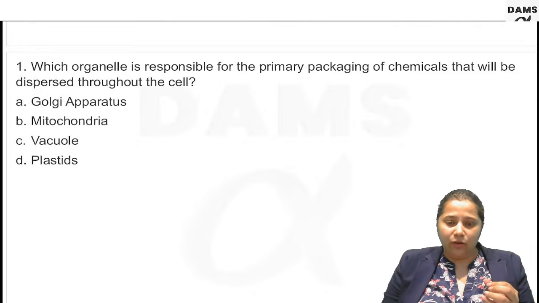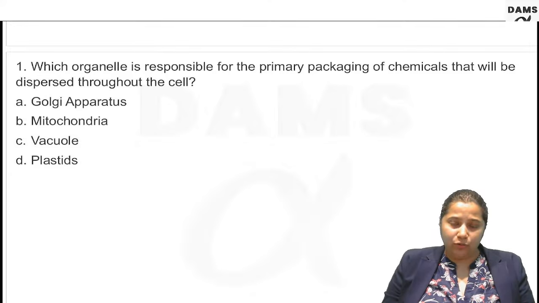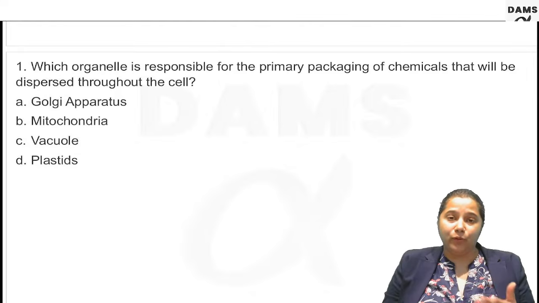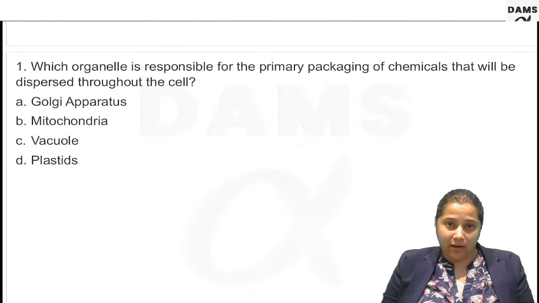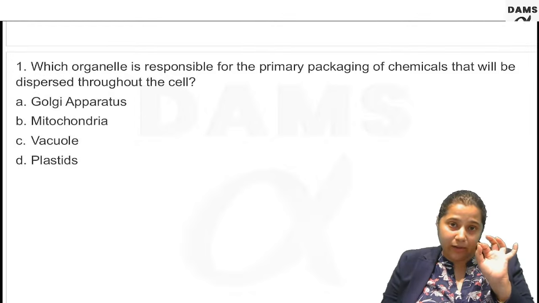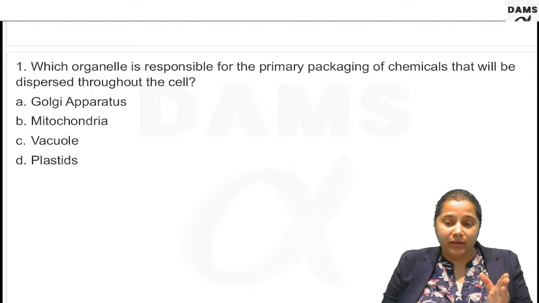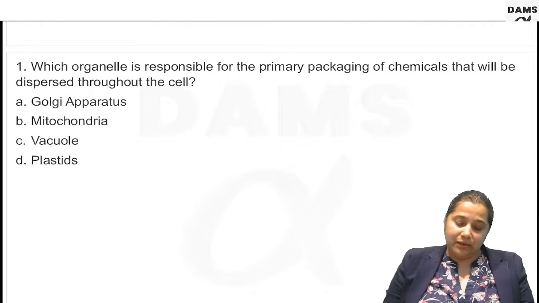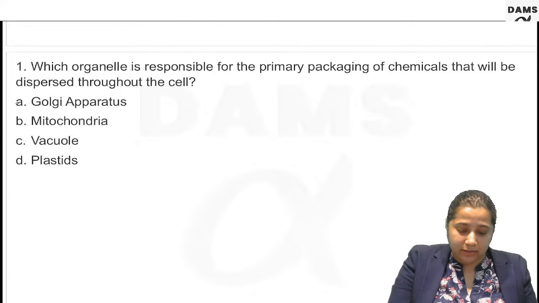Now, the packaging of the biomolecules, or the packaging of the proteins, and further its targeting, whether a protein will be targeted to the nucleus or to the mitochondria or to the peroxisome, or it is going to go into the cytosol, or it is going to land up in the cell membrane or outside the cell membrane. The correct answer is, yes, you are all correct, it is Golgi apparatus.